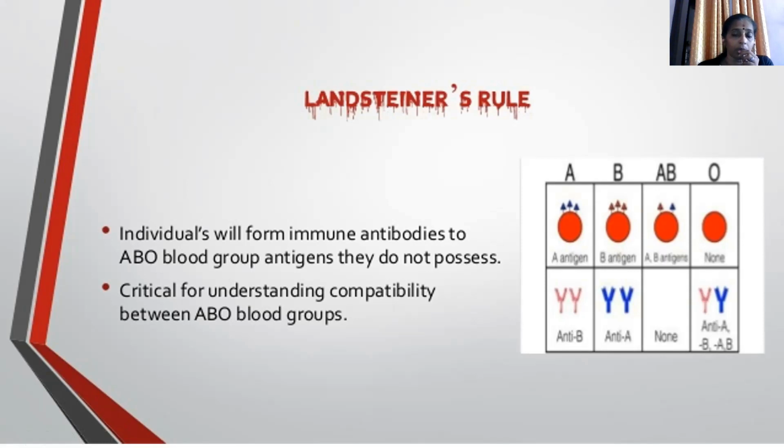B blood group has an anti-A antibody. For AB, there won't be any antibody against the AB antigens. And for O, since there is no antigen, there will be both antibodies. So this is Karl Landsteiner's rule.